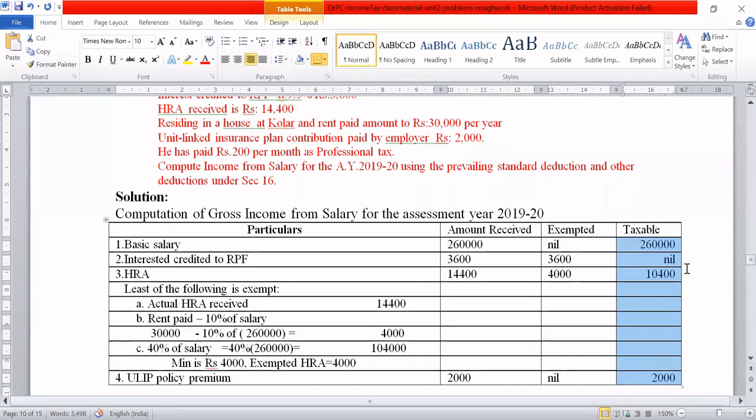Getting this? Yes, sir. So it is 100% taxable. So now all these things together.